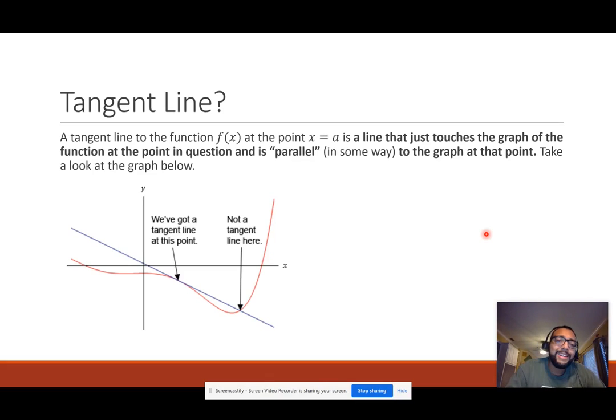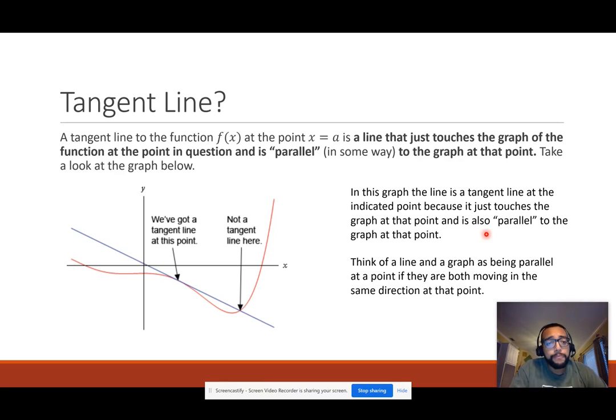Let's review what he said. Tangent line. That is, simply put, two things. One, it's a line that touches the graph at one point, and two, it's parallel to the graph. Now, what that means is this: both the tangent line and the graph are moving in the same direction.